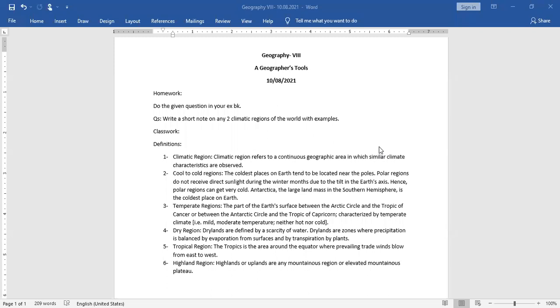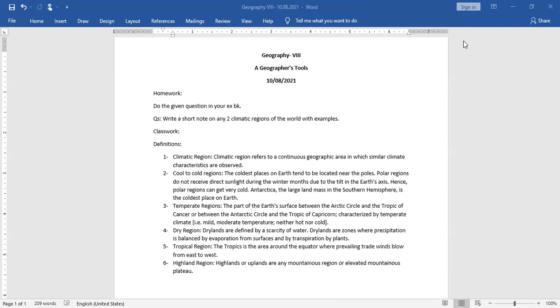In examples, I want all of you to include names of countries or cities or areas. Okay, I want all of you to be specific with your words. I don't want it to be just saying that the north northeast has a cool to cold region. That'll just not be enough. So just be specific with your words, and use proper names of countries and cities. And that's about it for the homework.